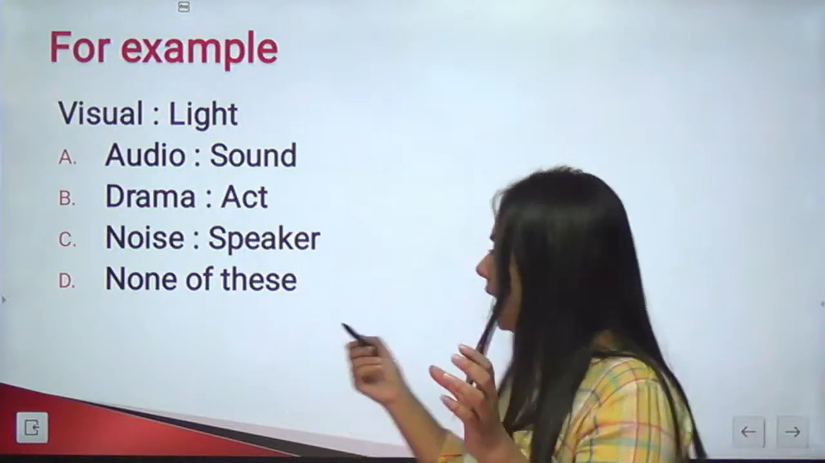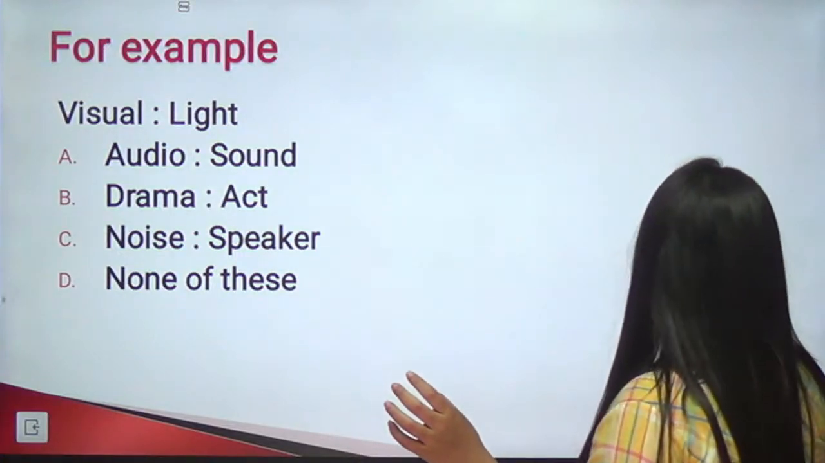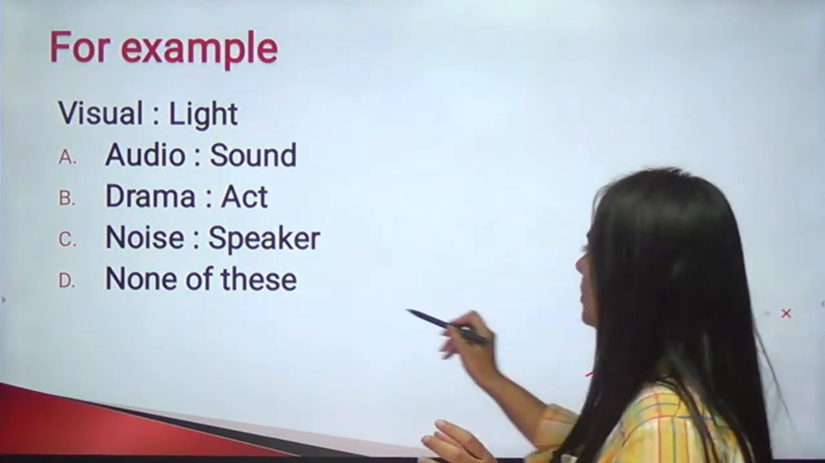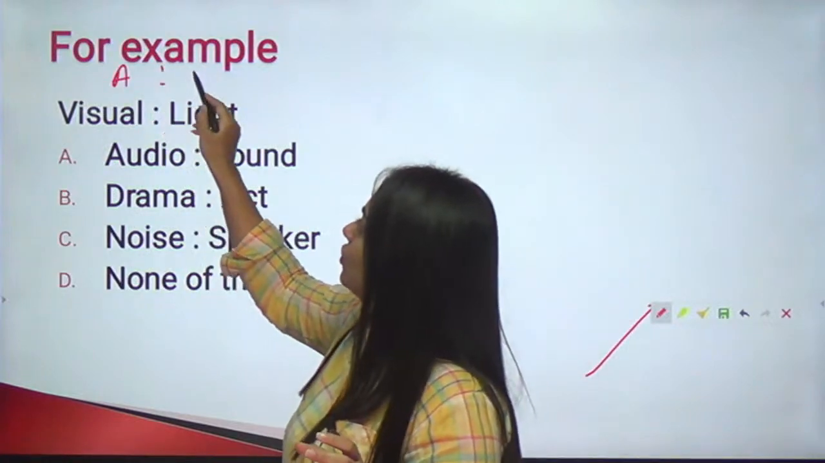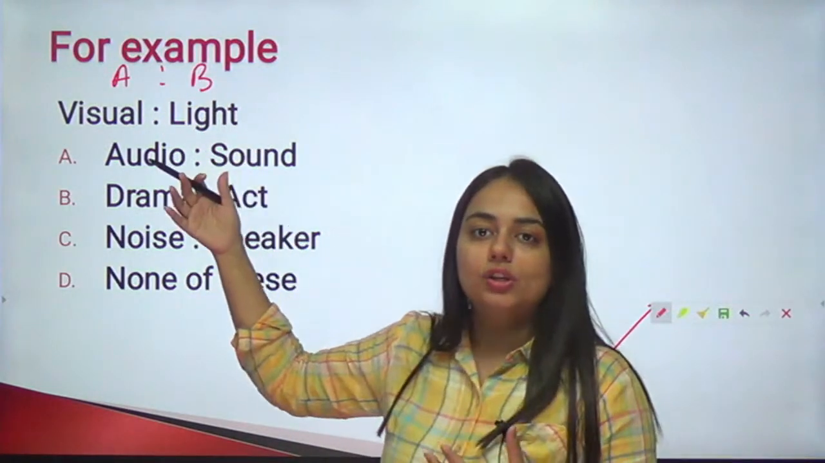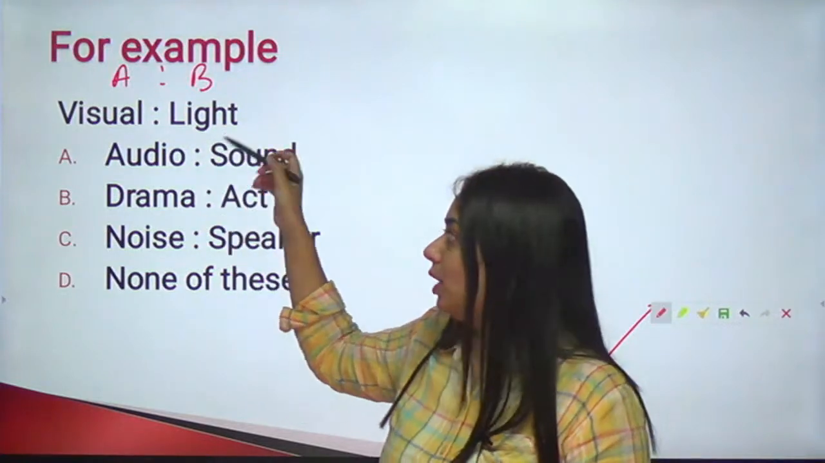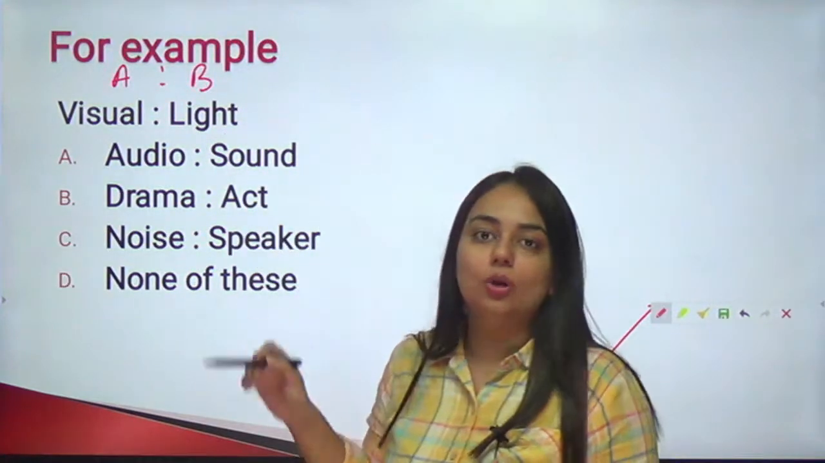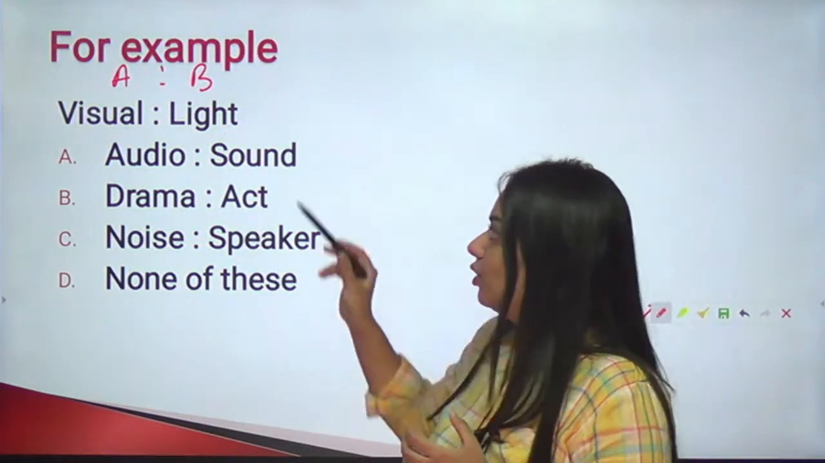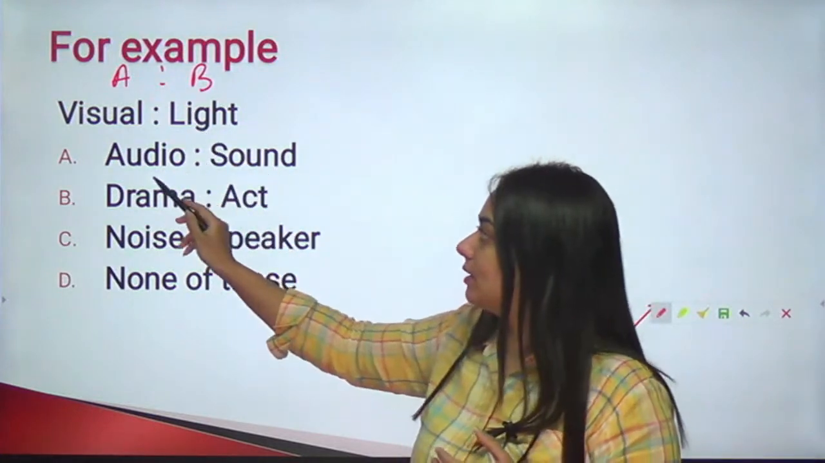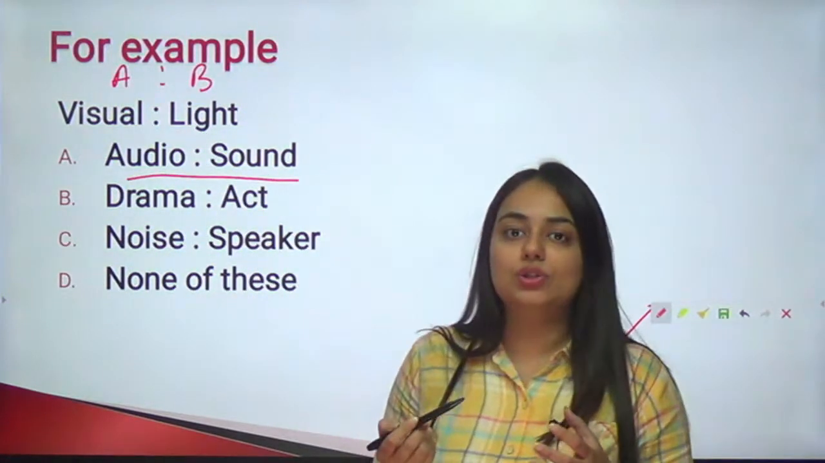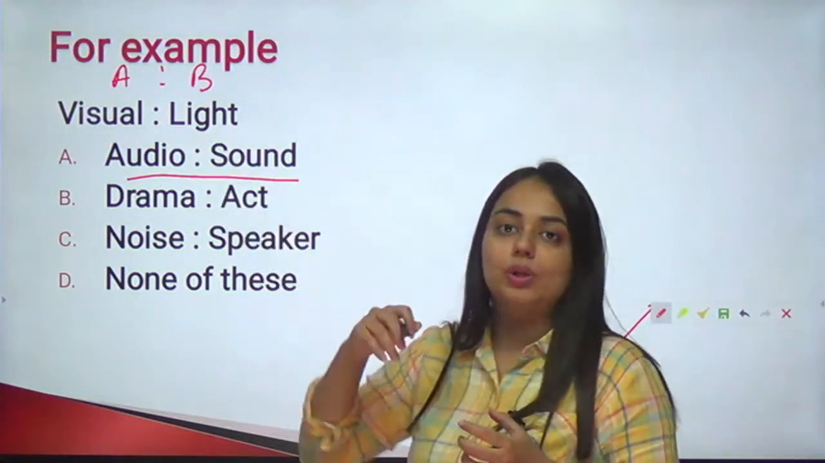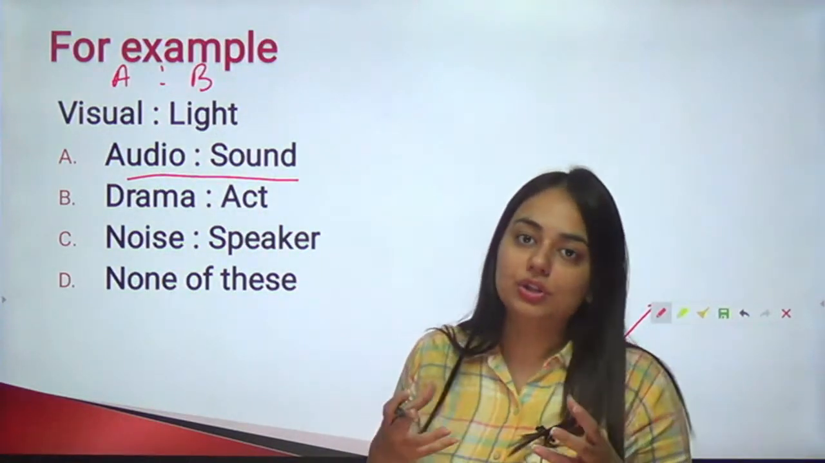Basically the idea here is, let us give them variable names. A is to B. You have to decode a relationship using A and B, and then fit one of the options into that. A similar kind of relation can clearly be seen in audio is to sound. Just as visual is related to light, audio is related to sound.